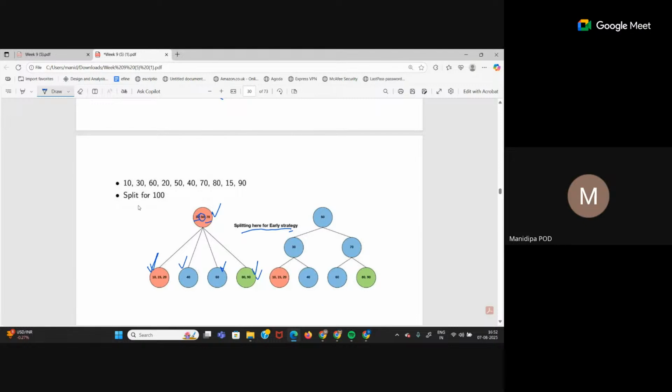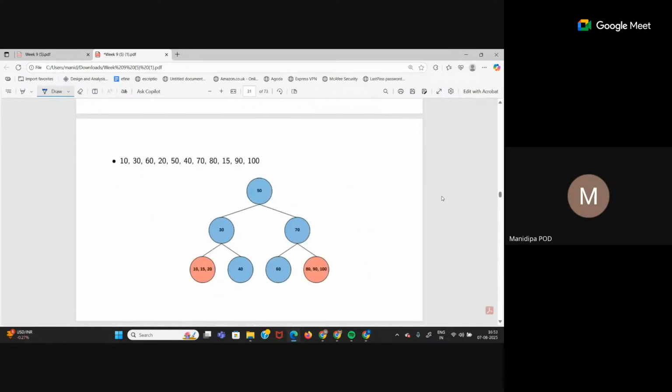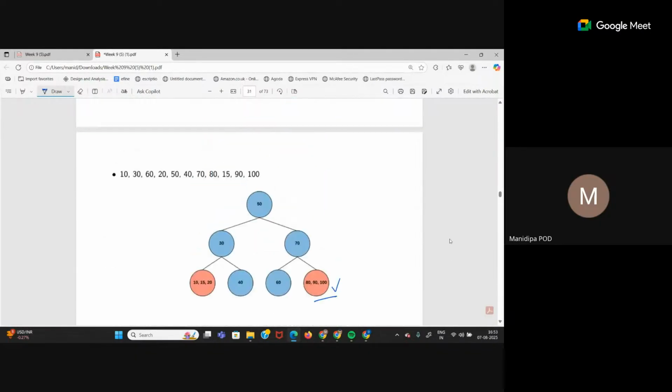Now you want to enter 100. So we still haven't split this node, right? This node is still a 4 node. Now split for 100 when we do, 100 can come here, resulting in another 4 node. But am I going to split anymore? No, because now my tree is complete. There are no more insertions I'm going to do. So that's why we didn't split these nodes as soon as we saw them. I can see these are the key values I want to enter, and I am at the end of it.